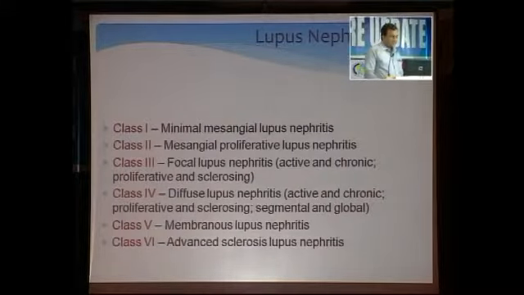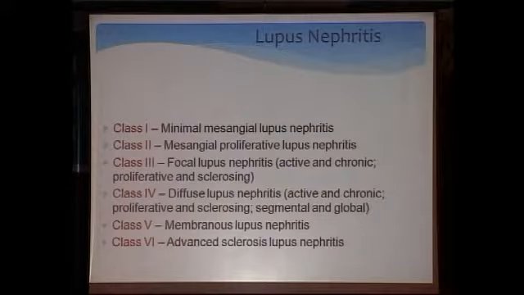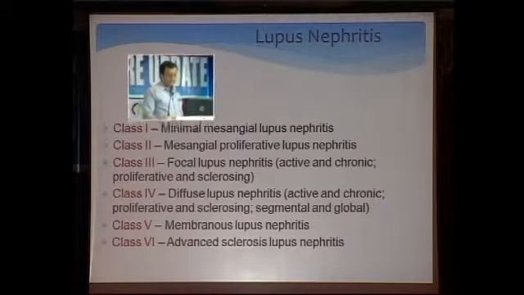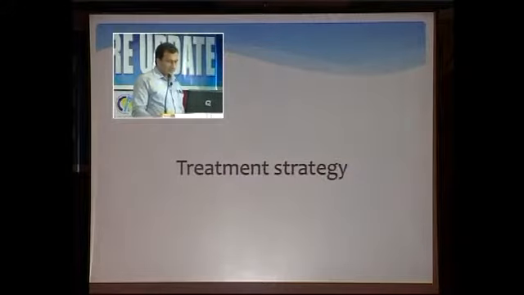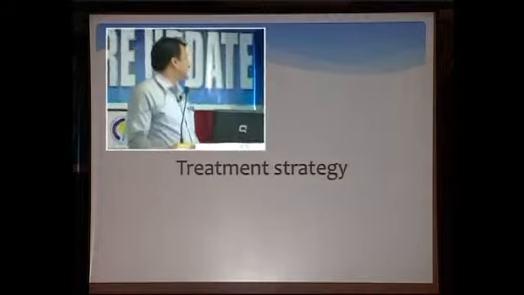So class 1 of lupus nephritis is minimal mesangial lupus nephritis, class 2 is mesangial proliferative lupus nephritis, class 3 is focal lupus nephritis, class 4 is diffuse lupus nephritis, class 5 is membranous lupus nephritis, and class 6 is advanced sclerosis with lupus nephritis. So at this time, what can be the treatment strategy?